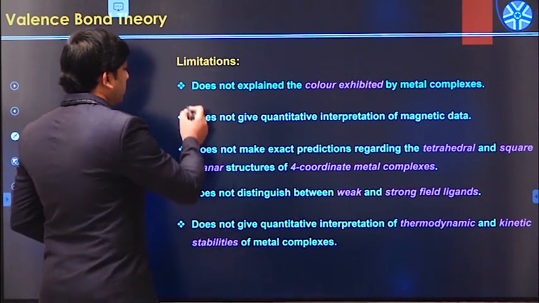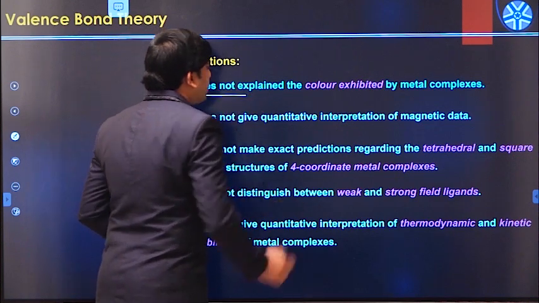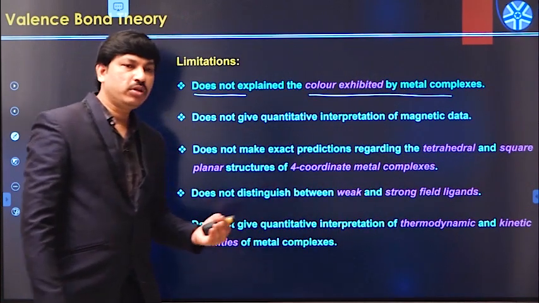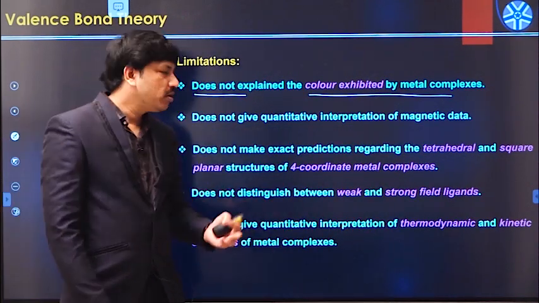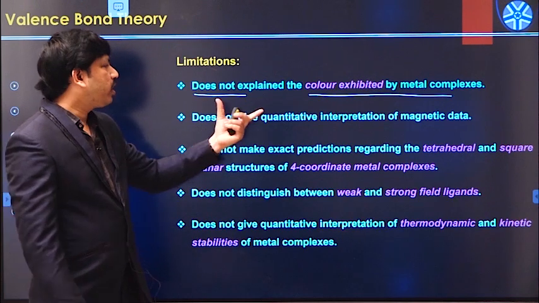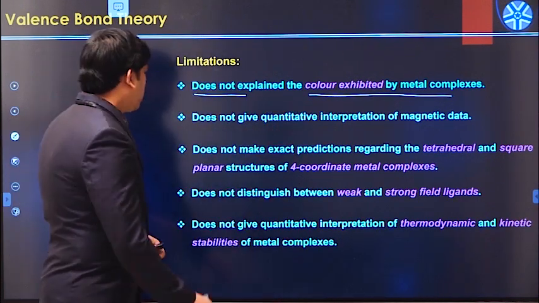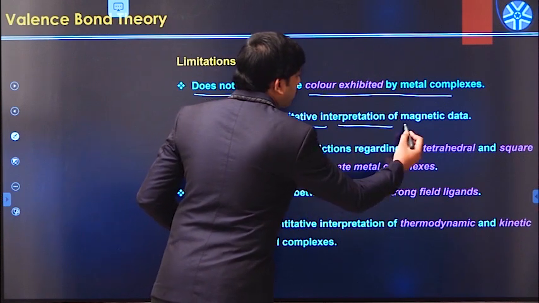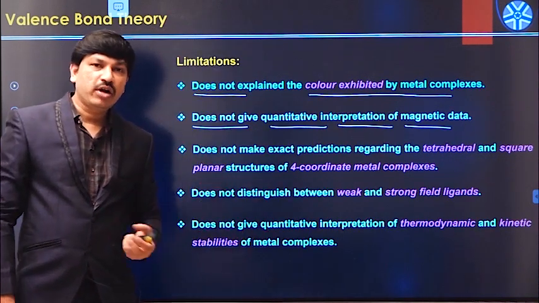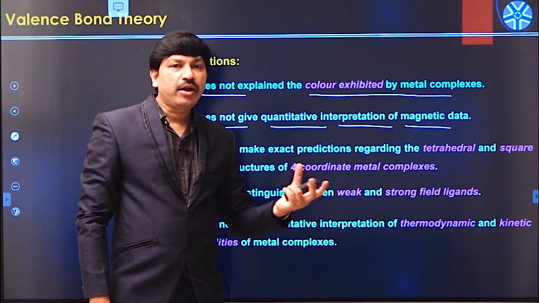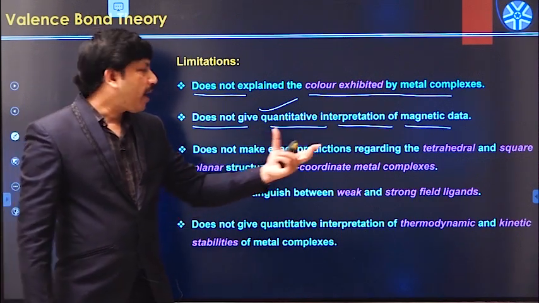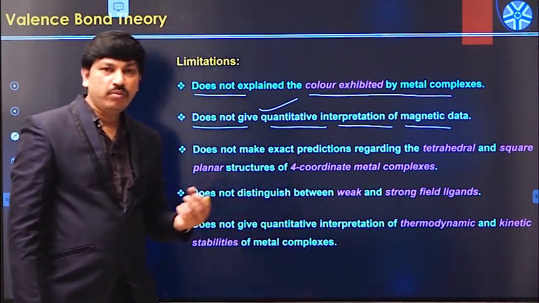Like Werner's theory, valency bond theory also does not explain the color exhibited by various metal complexes. It explains the stability of the metal complexes, but it was unable to explain why some of the metal complexes exhibit color. And it does not give quantitative interpretation of magnetic data. As we said in earlier classes, coordination compounds or transition metal complexes have variable magnetic moment values. So this theory is unable to predict the magnetic data in a proper manner.